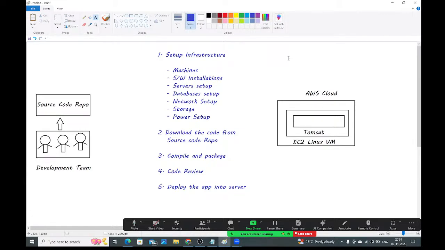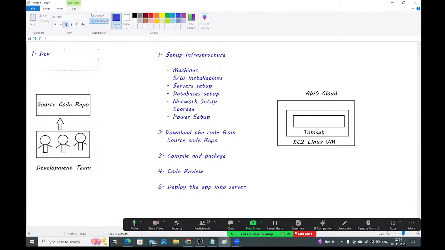Guys, if you go to any company, we can see these three teams, guys. What three teams? Development team, testing team, and operations team.